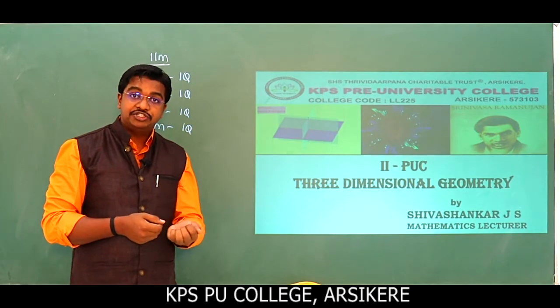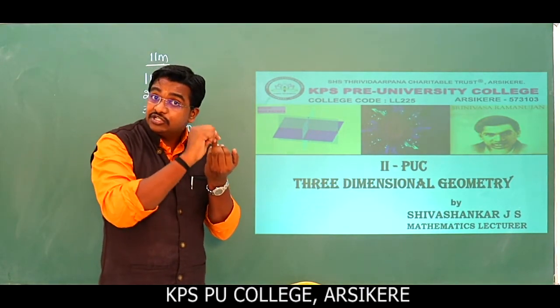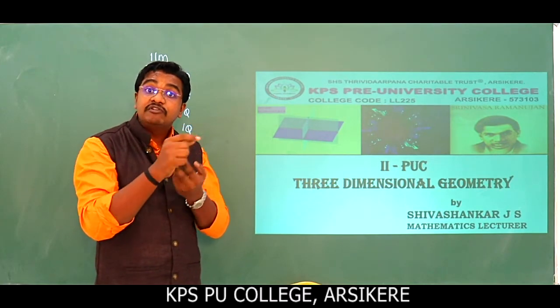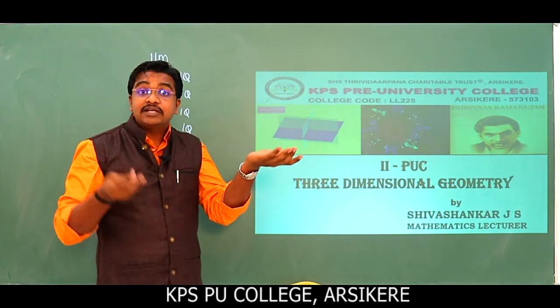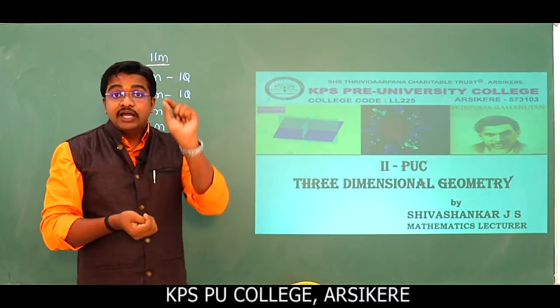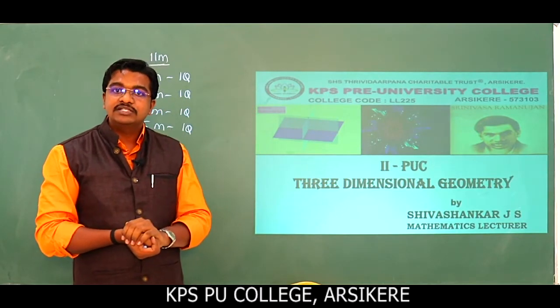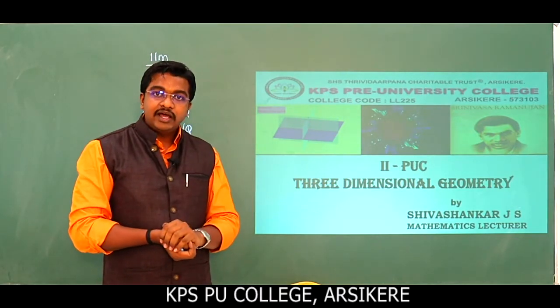Direction ratios define the nature of lines, planes, and the relationship between planes and lines. So the important topic here is direction cosines and direction ratios. In this class we are going to discuss direction cosines and direction ratios.